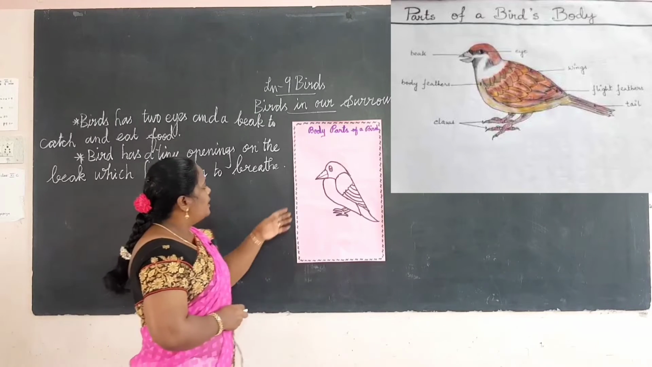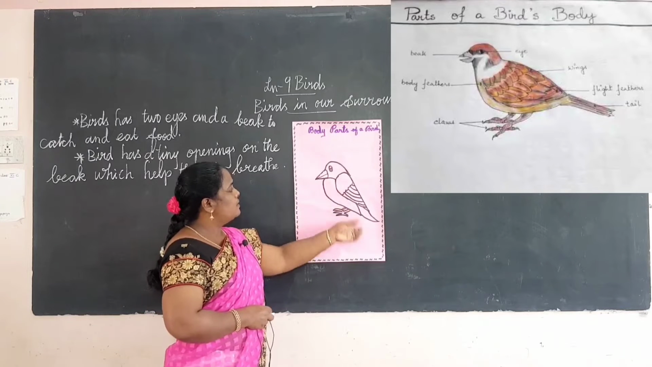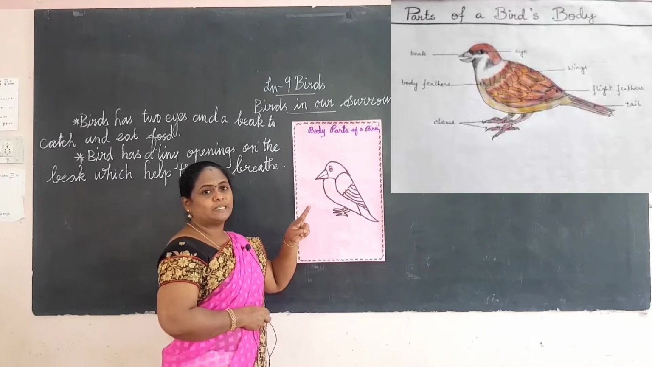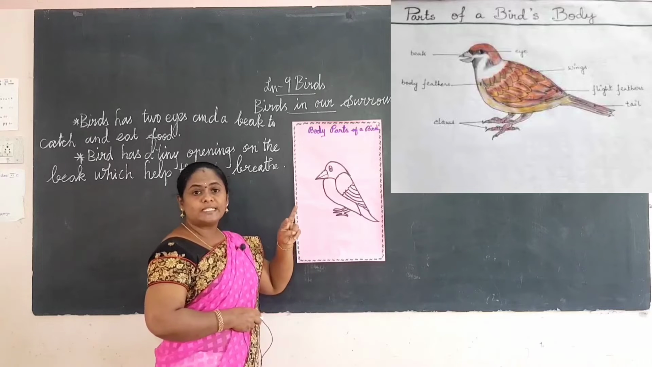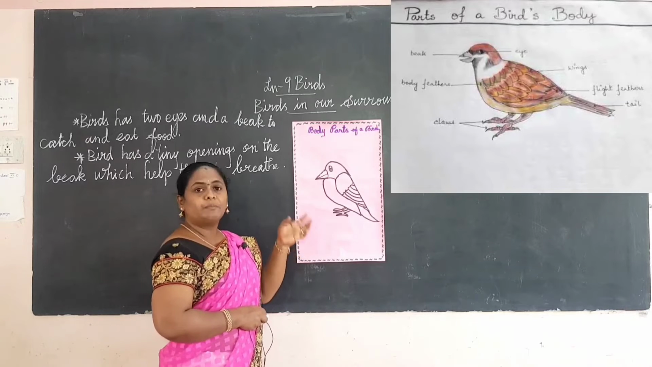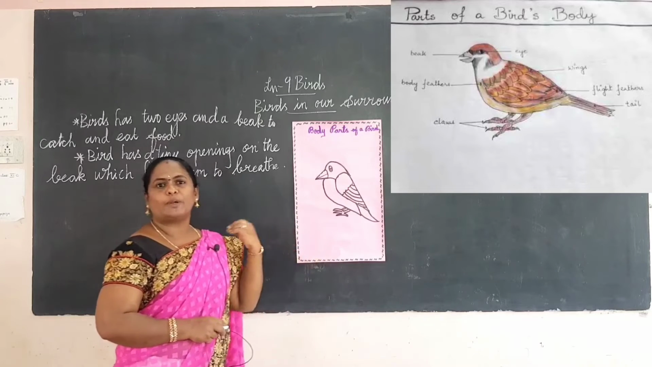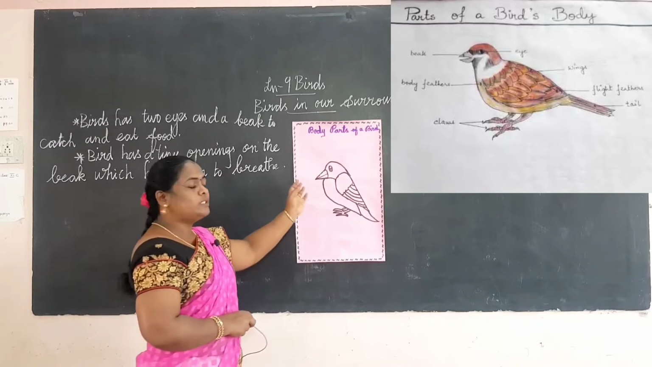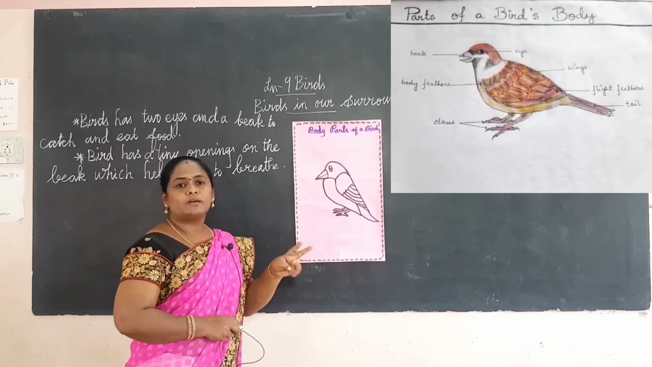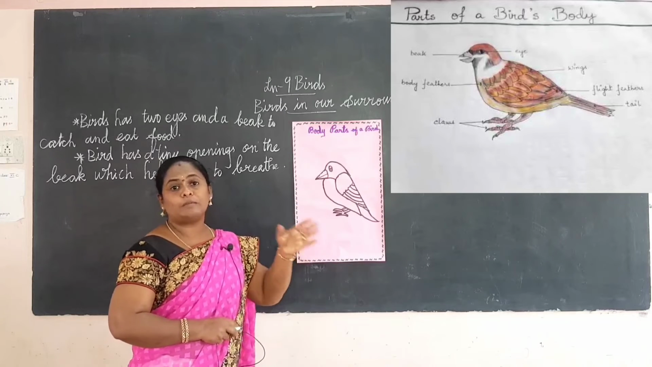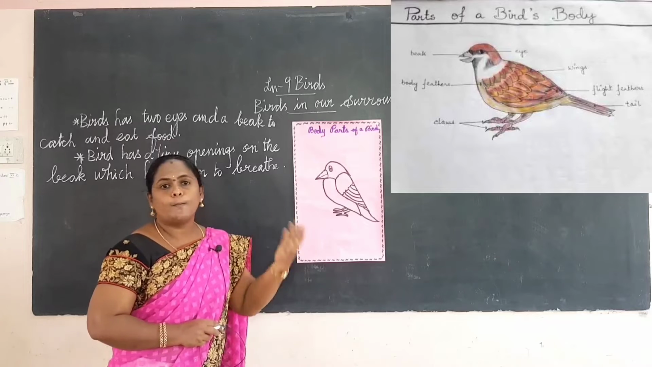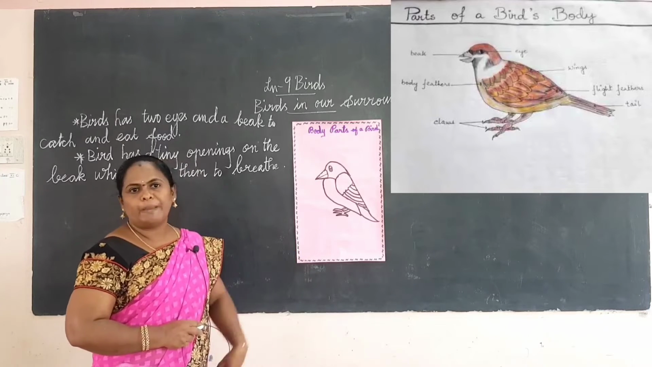And the birds also have two kinds of limbs. Limbs means legs and hands. The bird has a pair of forelimbs and hind limbs. Forelimbs are the front limbs, and hind limbs are the back limbs.